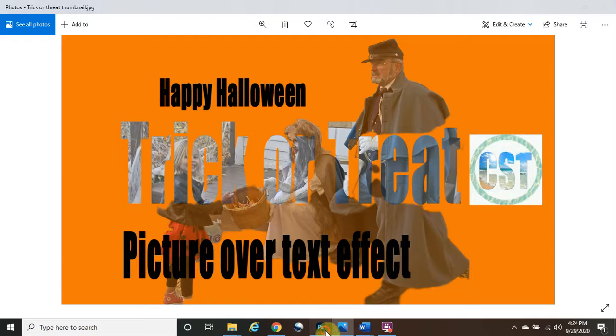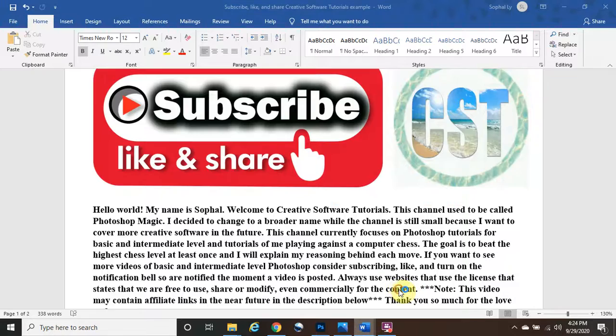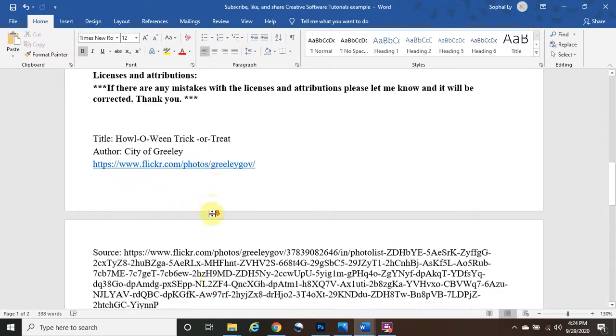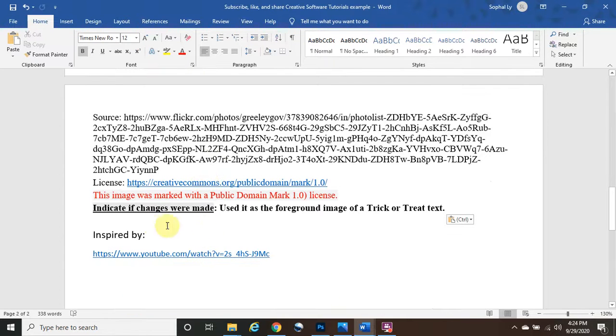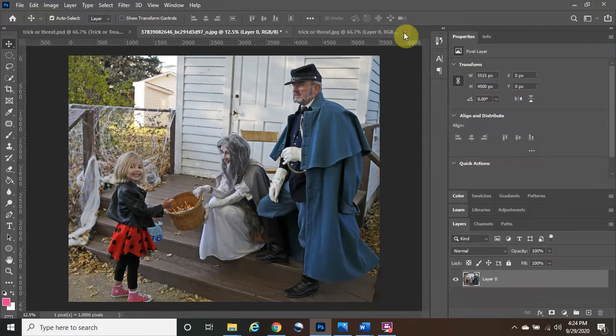So the very first thing you want to do, everything that I have in here is in the description below, and it's totally free to use. They're all from Flickr. You just have to give the right license to everything. Okay, so let's get started. I'm just going to close everything out from here. We're going to start from scratch.